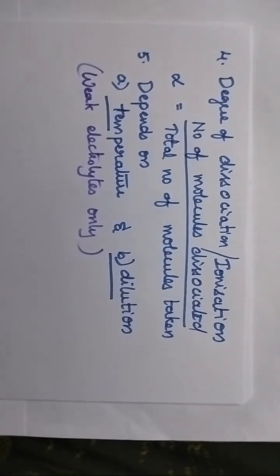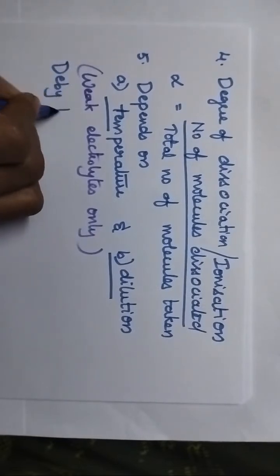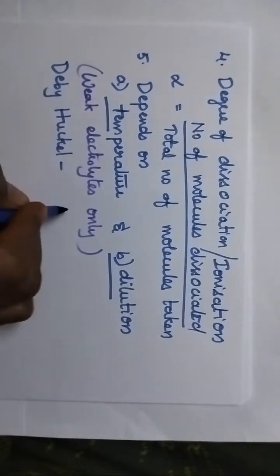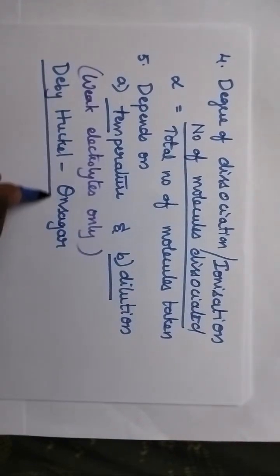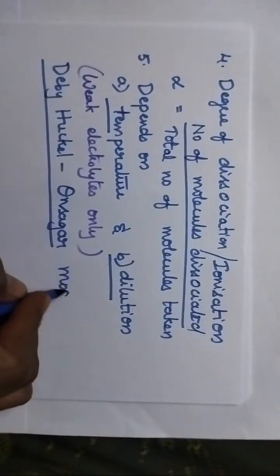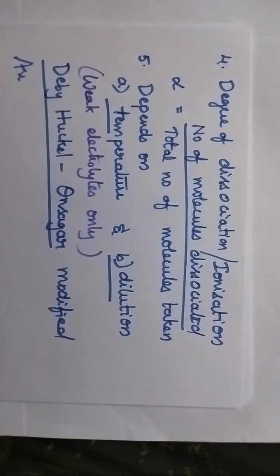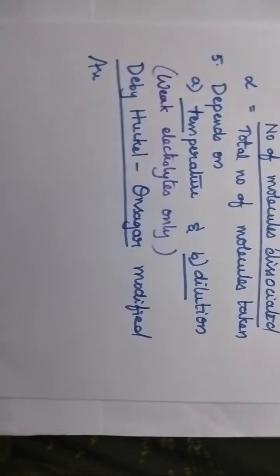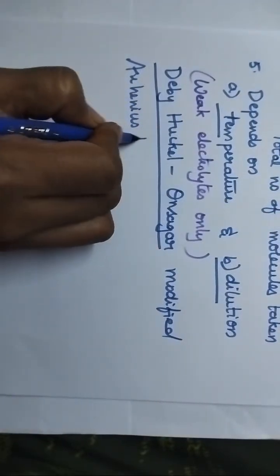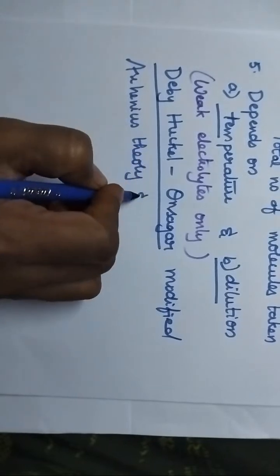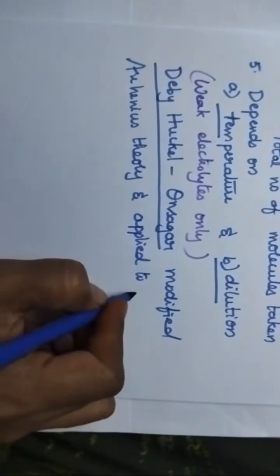So, later scientists Debye, Huckel and Onsager modified the Arrhenius theory and applied it to strong electrolytes.